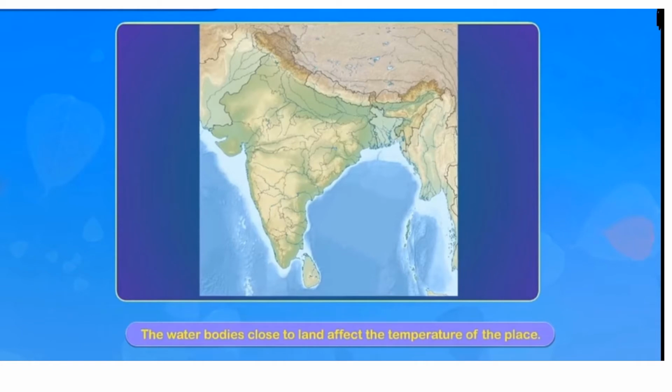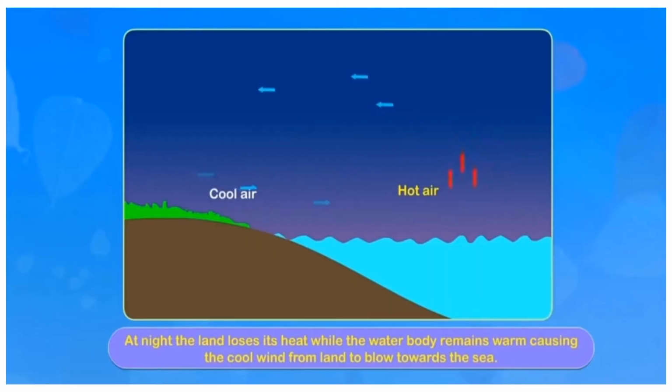Distance from the sea or water bodies is also a factor that determines the climate of a place. During the night, the land cools down faster and water is still warm. So, cool air from the land moves towards water, replacing the rising warm air.